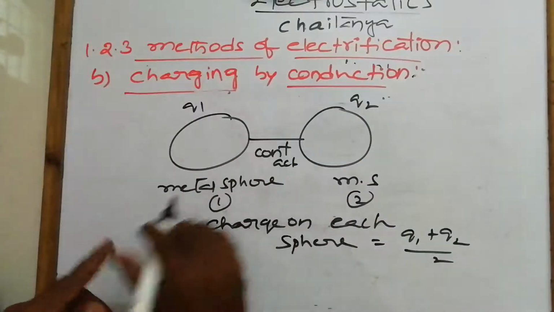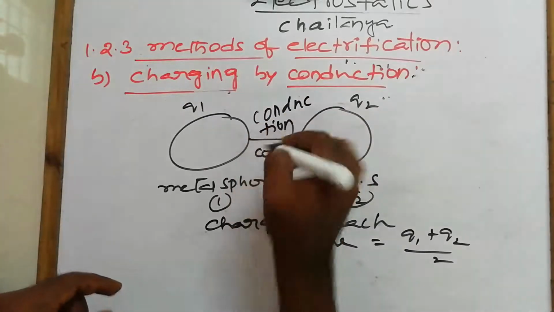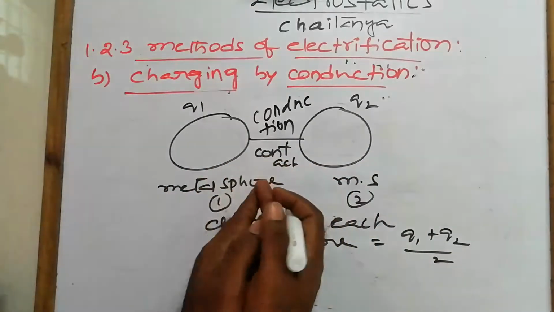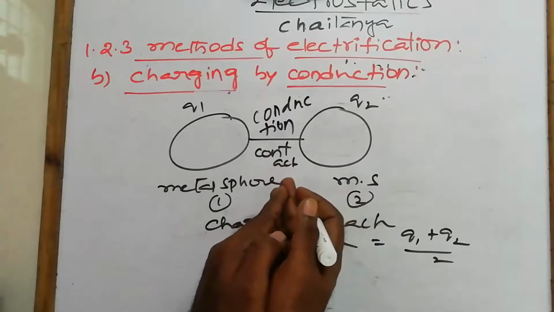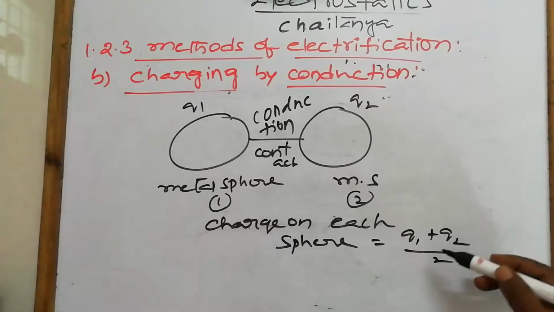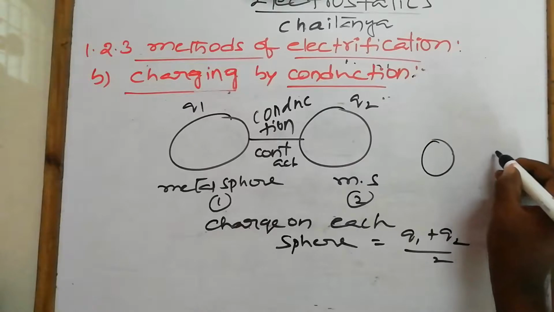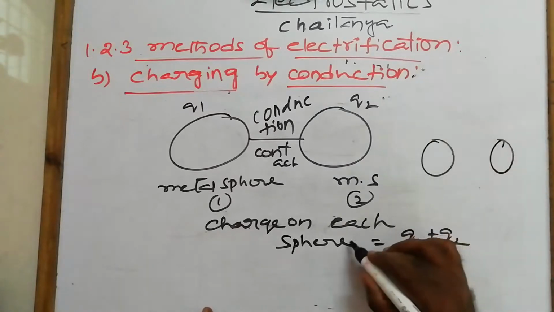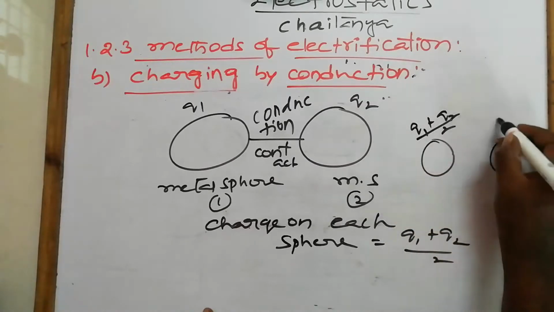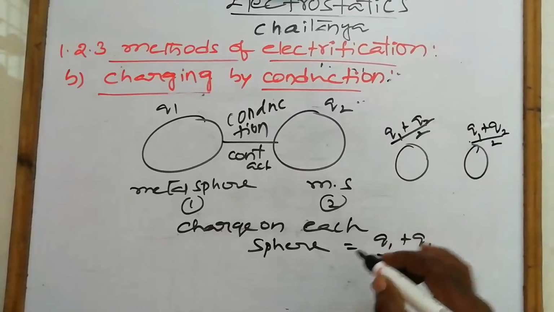But how much charge do they share? They share charges equally. That is why the charge on each sphere becomes (Q1 plus Q2) by 2 after the separation.